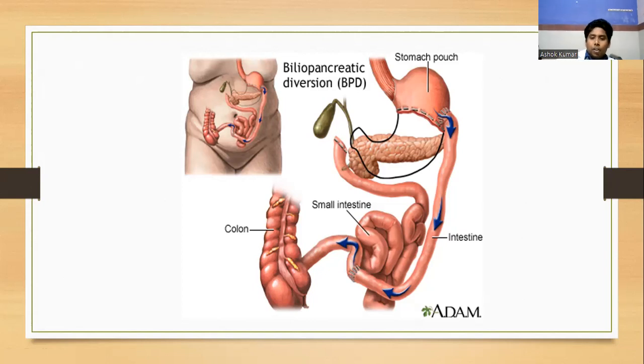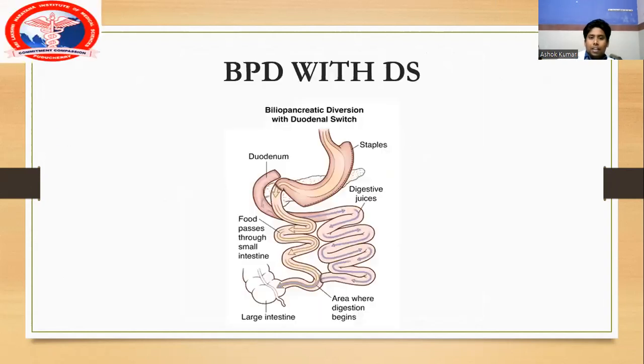When you eliminate the duodenum in biliopancreatic surgery, you have done a distal gastrectomy and there is no connection between stomach and duodenum. So there is loss of feedback inhibition, and the main complication here is marginal ulcers. To overcome this, they modified the procedure, called biliopancreatic diversion with duodenal switch. Instead of a distal gastrectomy, they constructed a sleeve gastrectomy pouch with the help of a bougie, and they included D1 in this sleeve gastrectomy pouch.